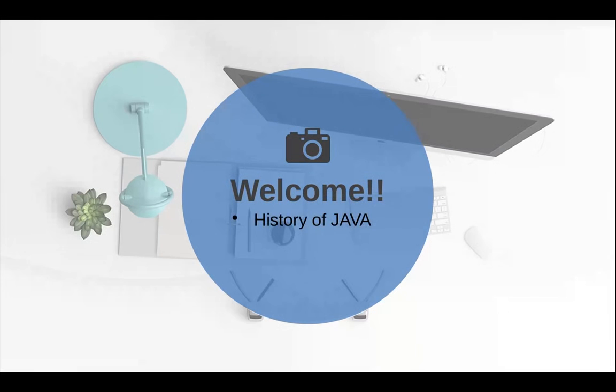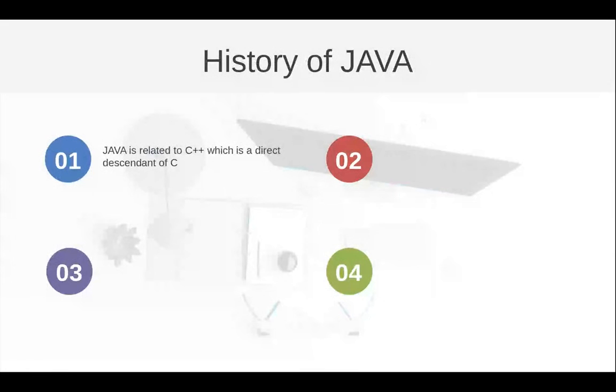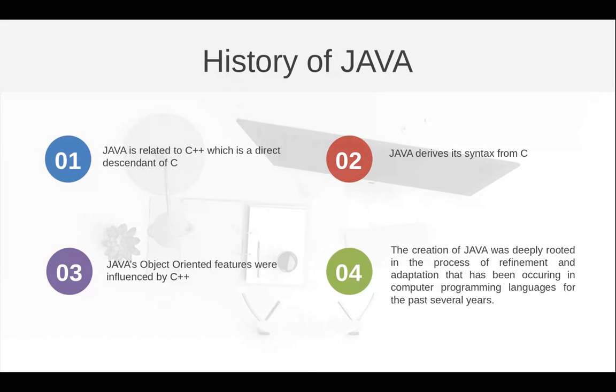So, welcome to the history of Java, a review of how Java evolved. Java is related to C++, which is a direct descendant of C. Java derives its syntax from C, and its object-oriented features were influenced by C++. The creation of Java was deeply rooted in the process of refinement and adaptation that has been occurring in computer programming languages for the past several years. So, we can say that Java has been derived from C and C++.